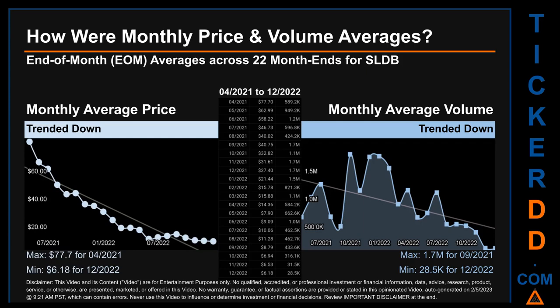The maximum end-of-month average price was $77.70 for 04/2021 while the minimum was $6.18 for 12/2020. Looking at volume, 09/2021 and 12/2020 respectively saw the highest and lowest monthly average volume at 1.7 million and 28.5 thousand.